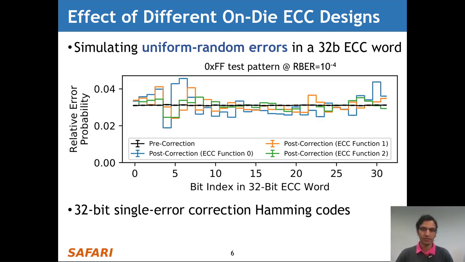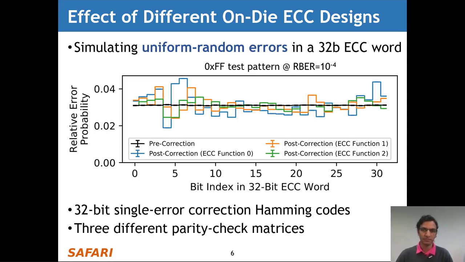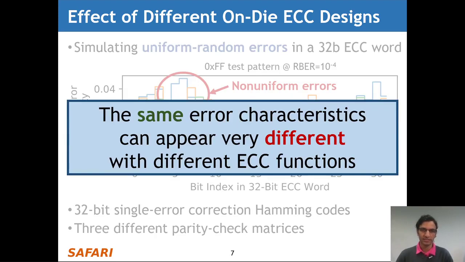Here we show 3 different 32-bit Hamming codes, each of which uses a different parity check matrix. And we see that the post-correction errors are highly non-uniform and depend on the particular ECC function used for that curve. Our takeaway from this analysis is that the same error characteristics can appear very different with different ECC functions.